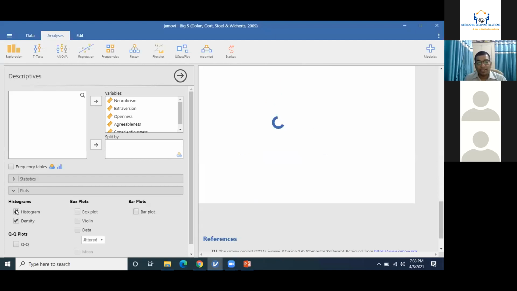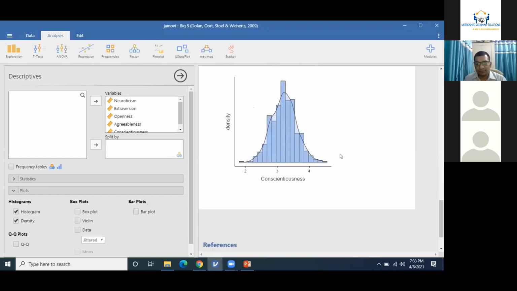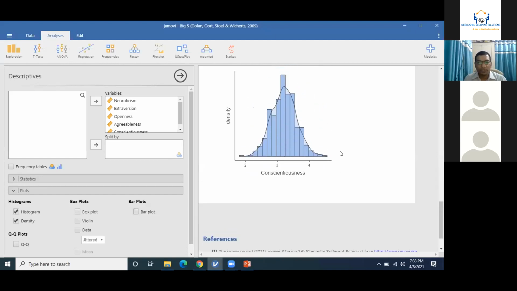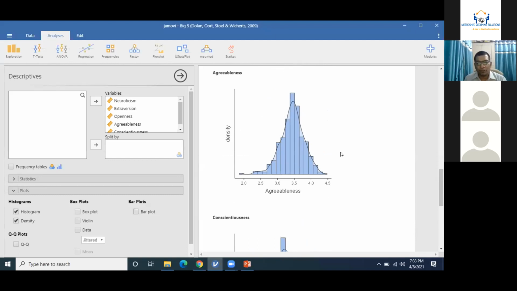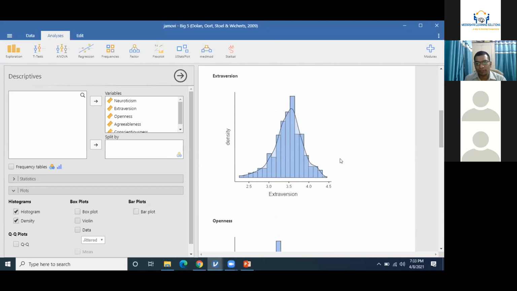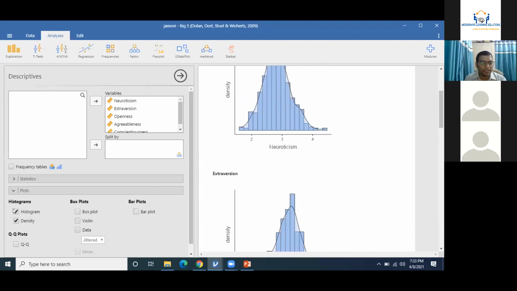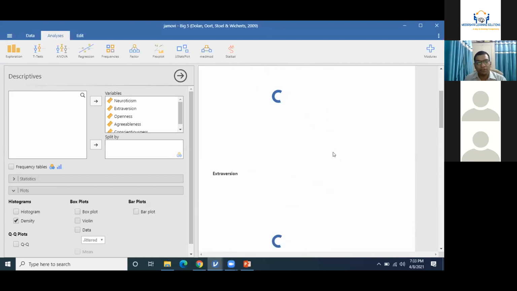When I talk about density plots on the same things, you can see whether your data has a normal bell-shaped curve or not. This one is a mesokurtic plot. This one is a platykurtic plot. Again, mesokurtic, and this could be called perfect. If I remove the histograms, probably you can see a better bell shape.